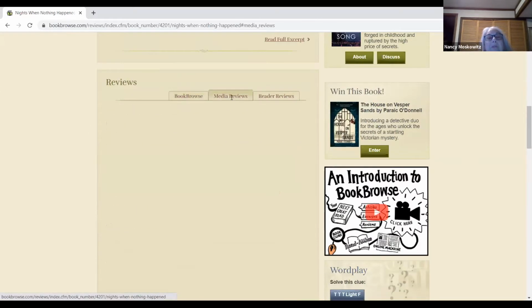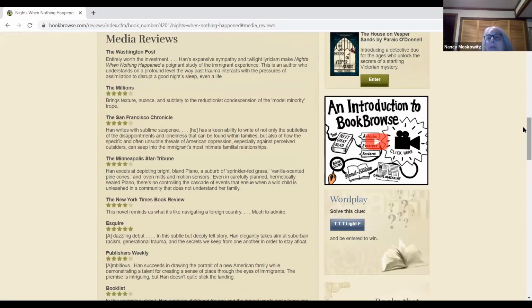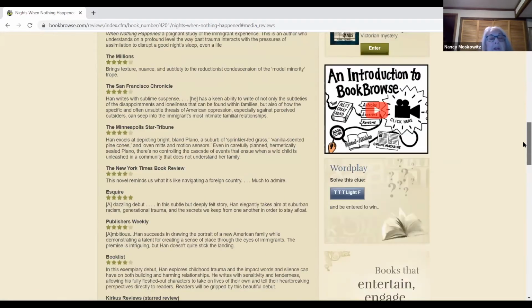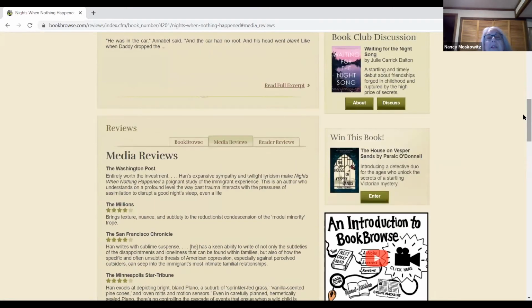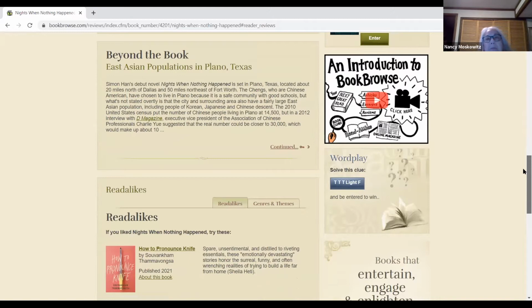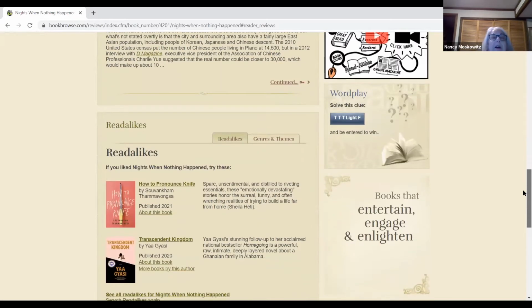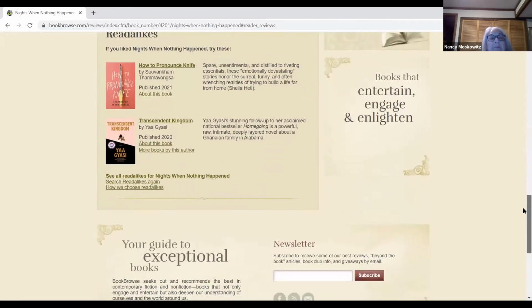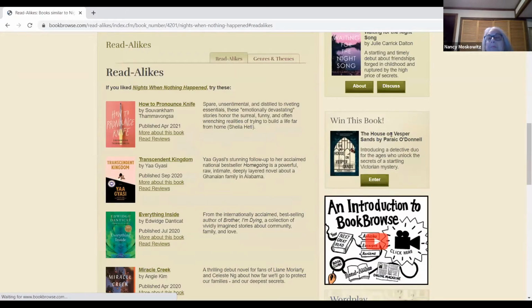Media reviews is what magazines and newspapers and library literature sources think. And reader reviews, if there were any, it would be here. They also have a little Beyond the Book, which is like a little extra treat about the book, whether it's about food or just one segment of the book they'll talk about. They give you some reader likes, and you can look at all the reader likes, and then you get quite a list.